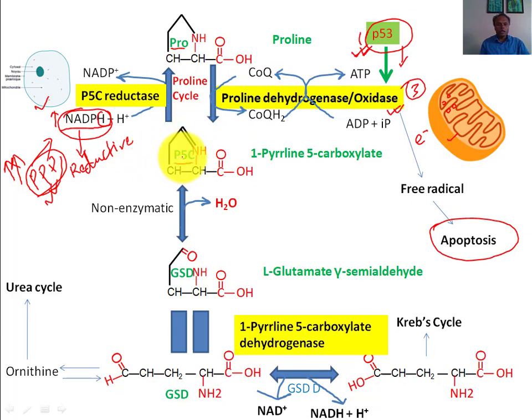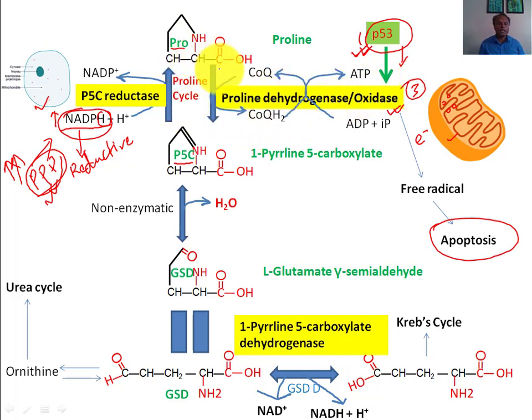So the proline 5 carboxylate that is converted from proline after extraction of energy will enter the cytosol. In the cytosol, it will be reduced back to proline. It will accept electrons from this NADPH, and then again this proline will carry these electrons with itself and enter mitochondria, and in mitochondria again electrons will be extracted and it will produce energy.